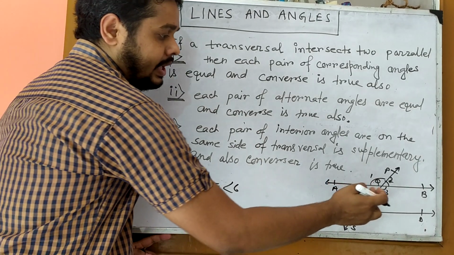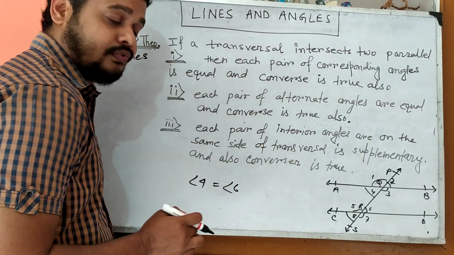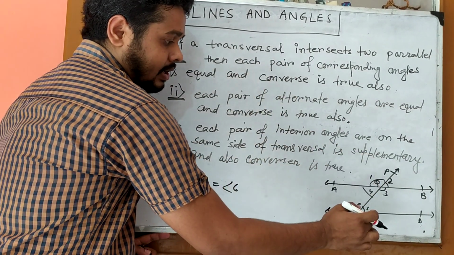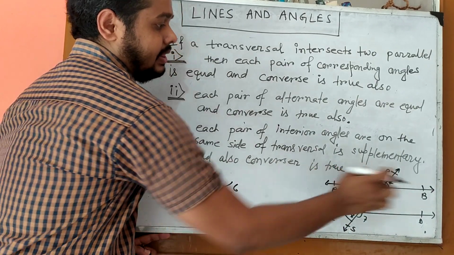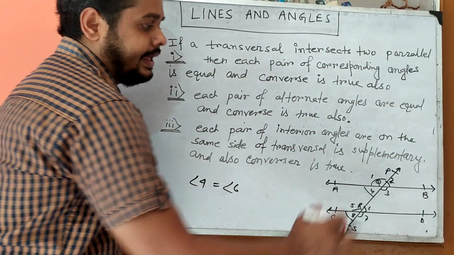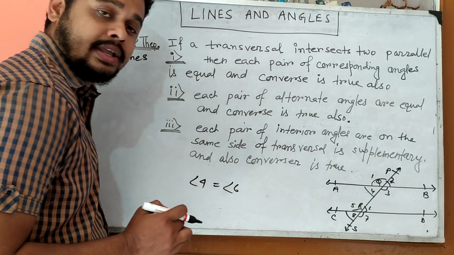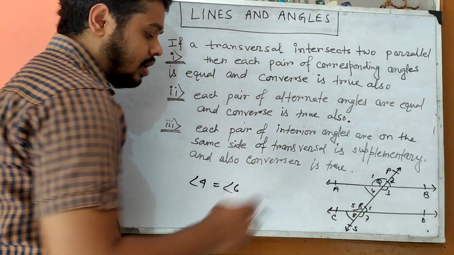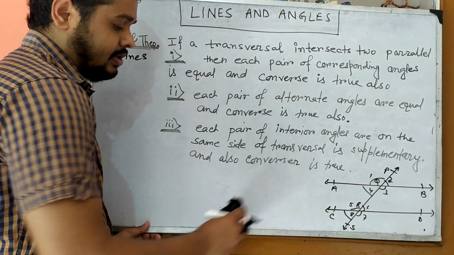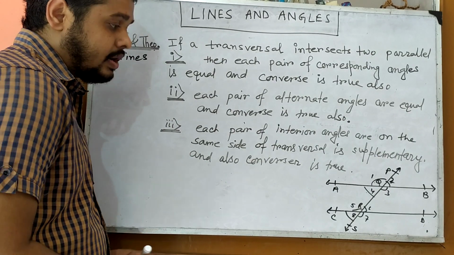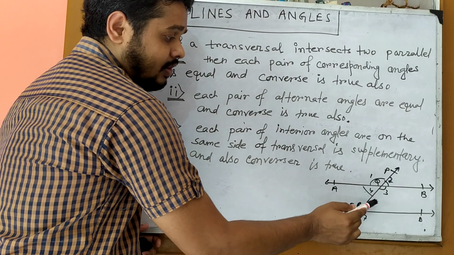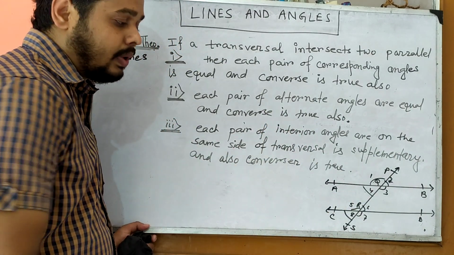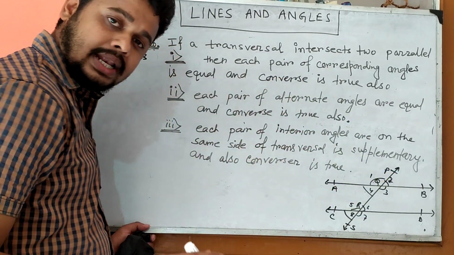And similarly, if angles 1 and 7 are equal, this time also these two lines are parallel. If angle 2 and angle 8 are equal, this time also these two lines are parallel. So, what is our result? If angle 4 and angle 6 are equal, then these two lines are parallel.